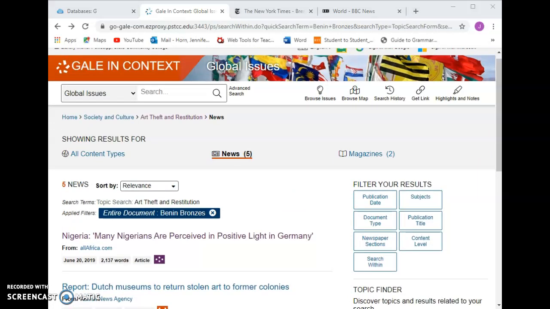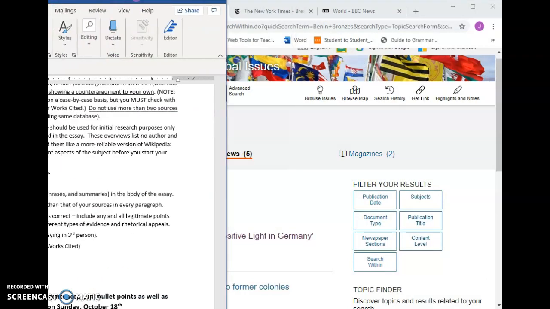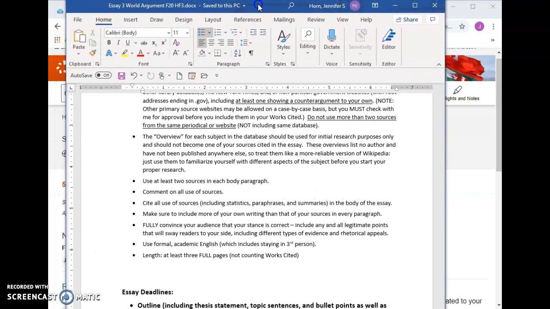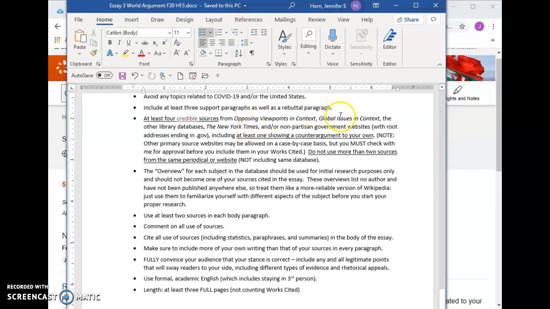So I would go back to my, oh, wrong part. Here, let me move this over. So I would go back to this where it lists not just from these two, also New York Times, nonpartisan government websites like .gov. Be careful with those, because I've seen some .govs that were aimed at elementary school kids. That would not be a good use of a .gov website. At least one showing a counter argument. And do make sure that you do have something that disagrees with you to show that you've researched both sides of the story.